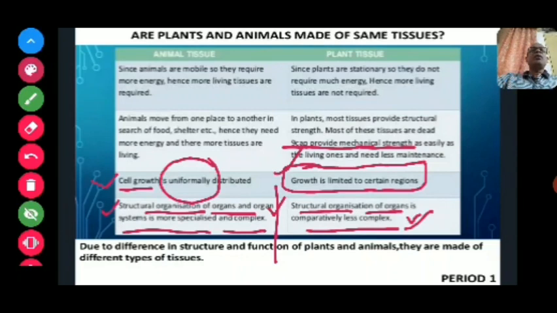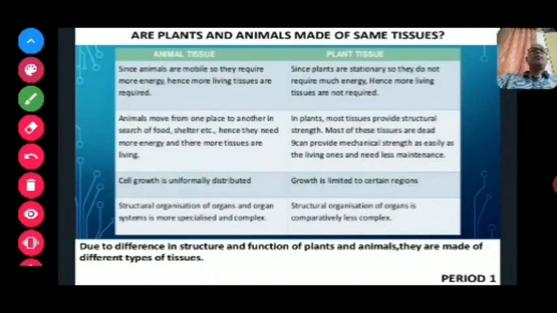Take the example of the digestive system. A digestive system includes different types of organs and performs a very complex function of digestion. In the same way, in plants there is no such system, so the structural organization of organs is comparatively less complex in plant tissues.